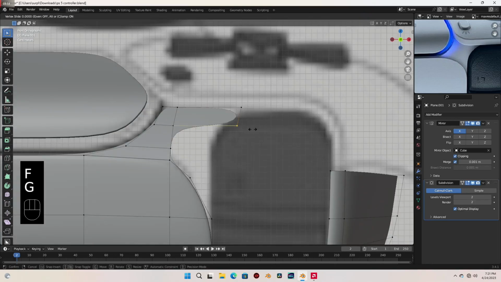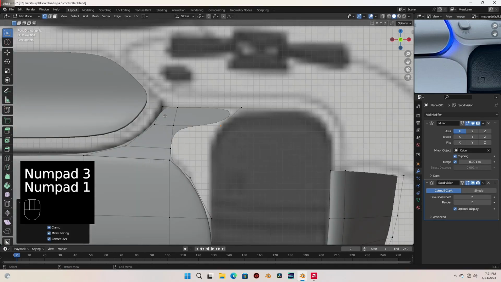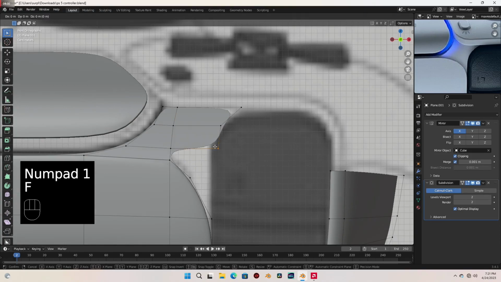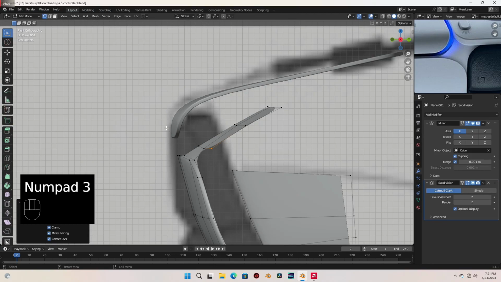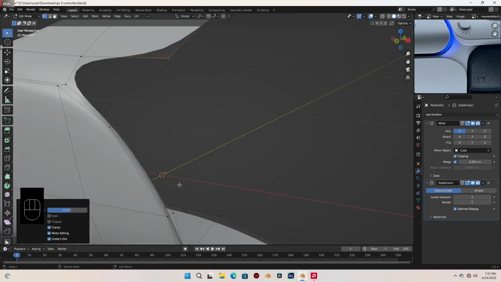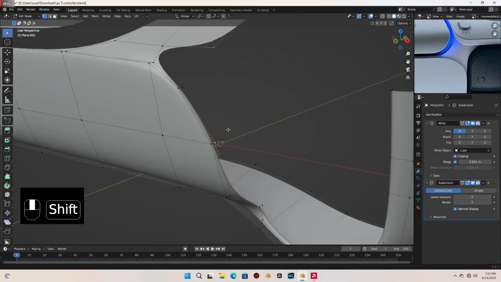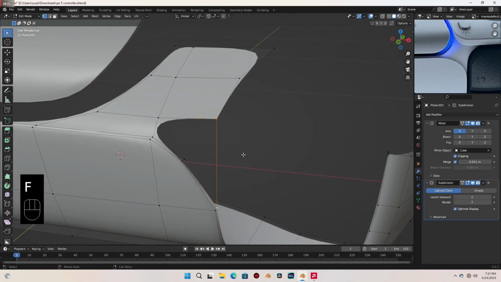Let's press F, move this here. Press F, let's move this here. Alright, so let's select these one. With this still selected, let's also select this one and press F to join them together.